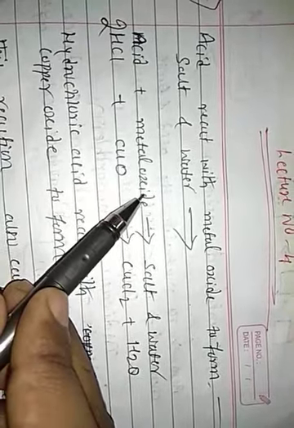Today we are discussing the topic: acid reacts with metal oxide to form salt and water. Okay. Metal oxide means sodium oxide, copper oxide, zinc oxide. Any one metal reacting with oxygen, that compound we call a metal oxide, reacts with acid to form salt and water.